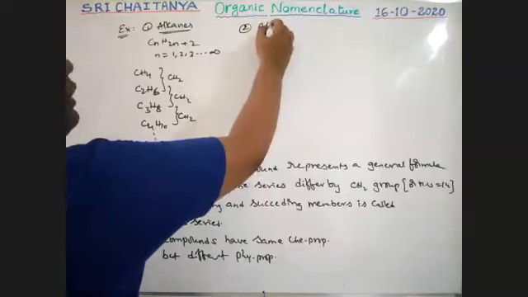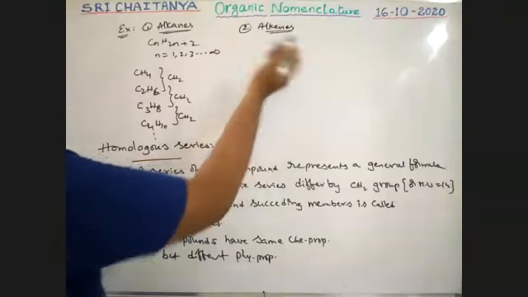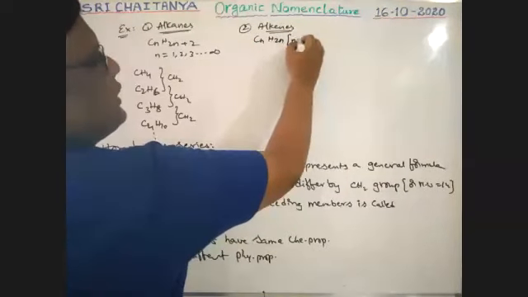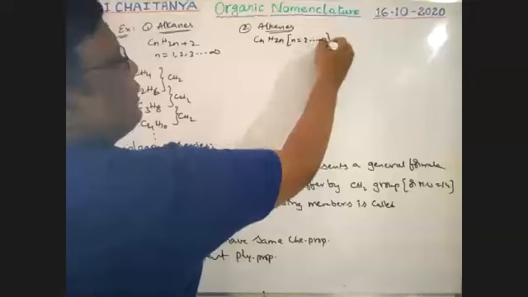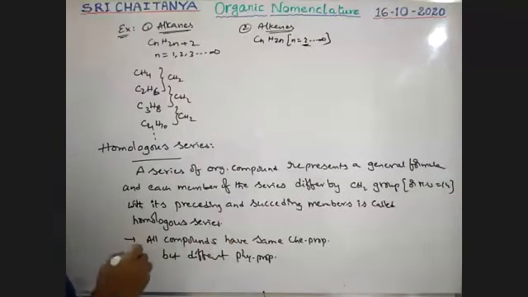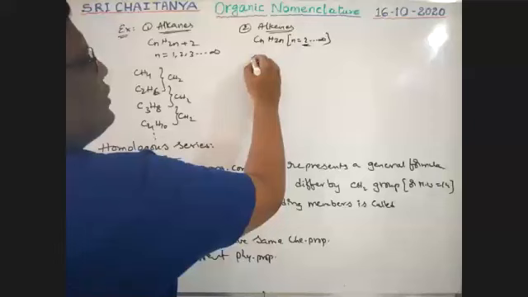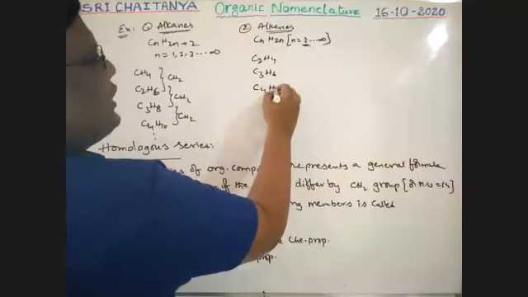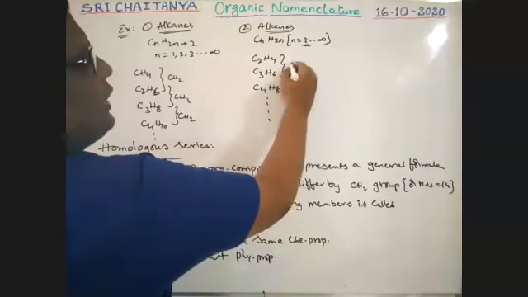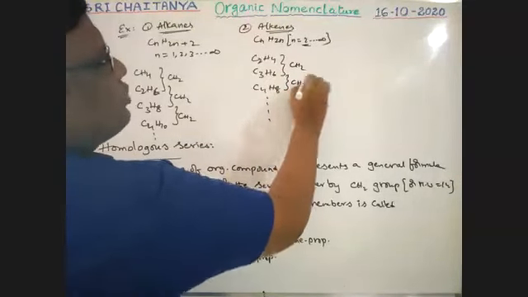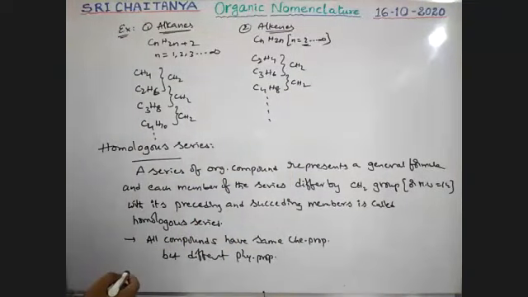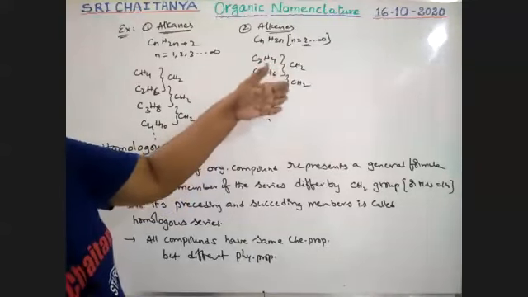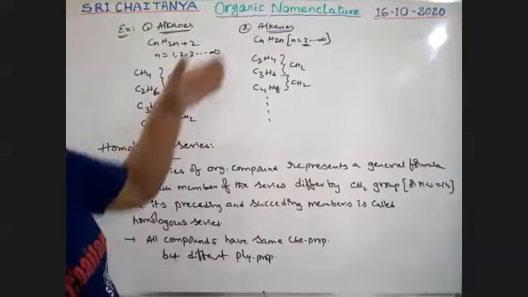Second example, alkenes. Alkenes general formula CnH2n. Here n equals 2, 3, etc. up to infinity, starting from 2. So see here, C2H4, C3H6, C4H8, like this going on. Difference CH2. Here also it is a homologous series, boys. All these compounds have similar chemical properties but differ in physical properties. Don't compare these compounds with the alkanes. This is one series, this is another series.